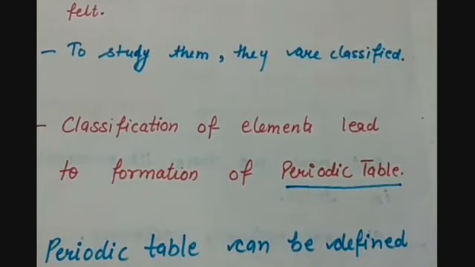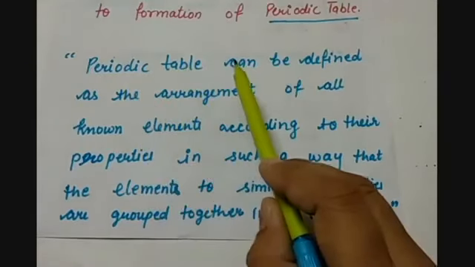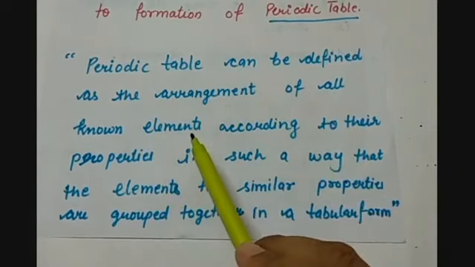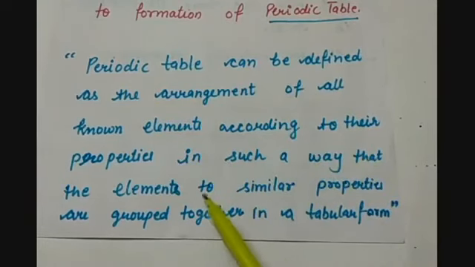But before forming this modern periodic table, many scientists gave trials in this particular field. So periodic table, what is periodic table? We can define it as the arrangement of all the known elements according to their properties in such a way that the elements with similar properties are grouped together in a tabular form.